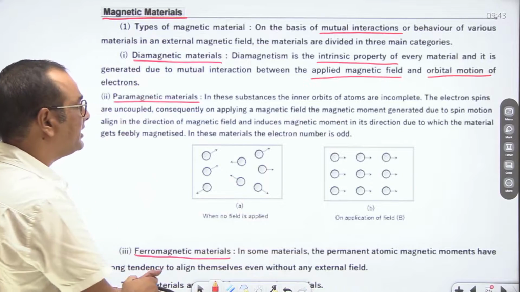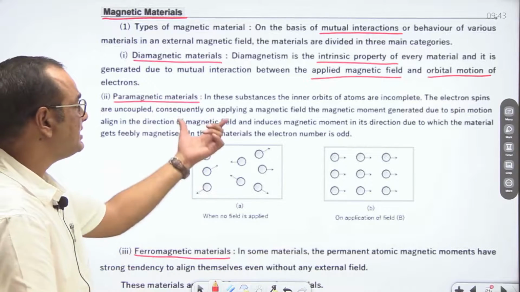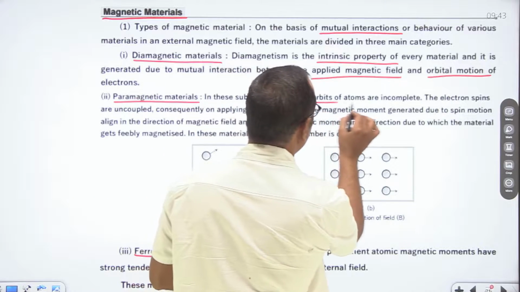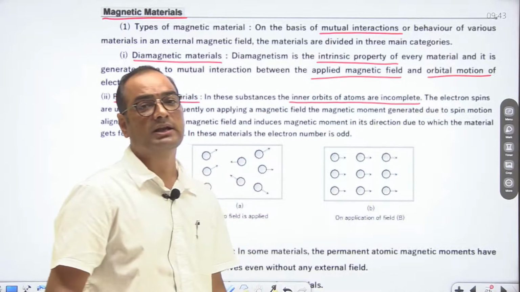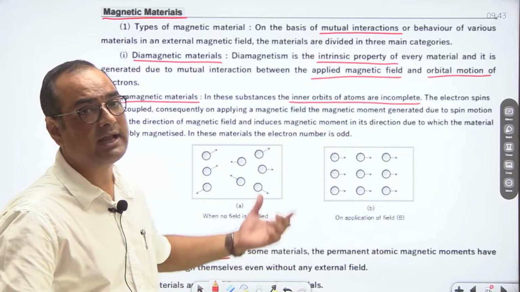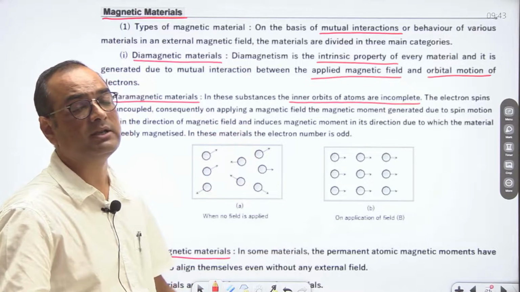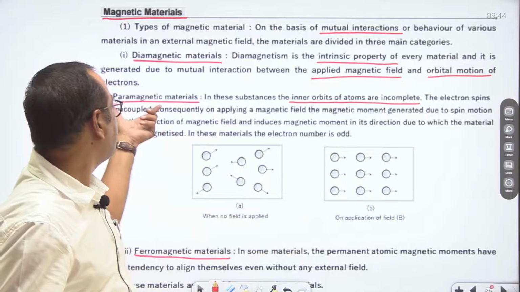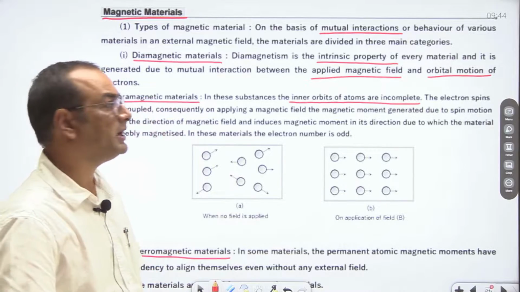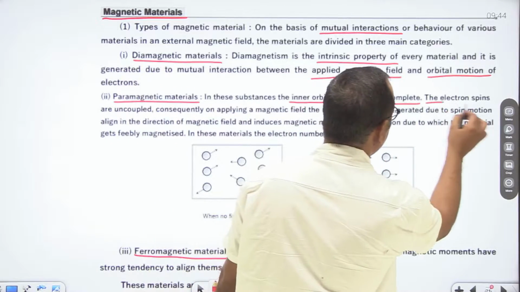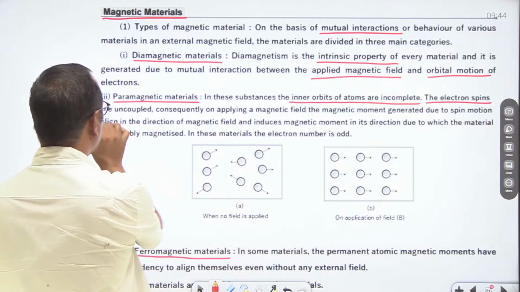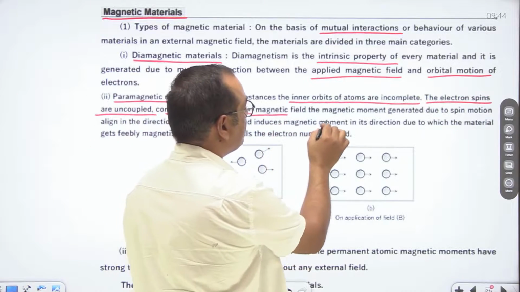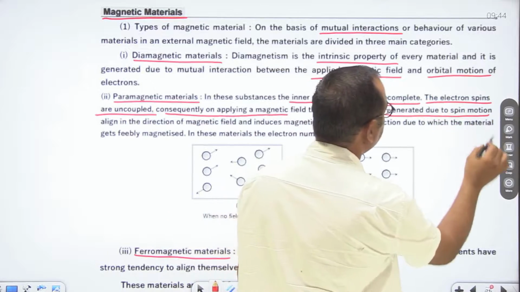Similarly, if we talk about paramagnetic materials, their inner orbits of atoms are incomplete. If in any substance the inner orbits of any atom are incomplete, then we can say that it will show paramagnetic behavior. The electron spins are uncoupled. Consequently, on applying a magnetic field, a magnetic moment is generated due to spin motion.